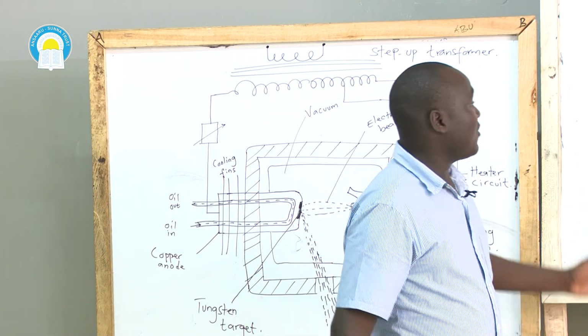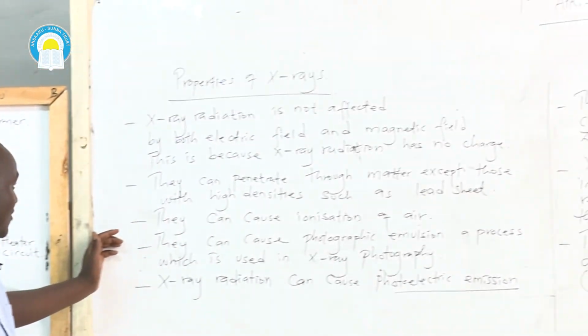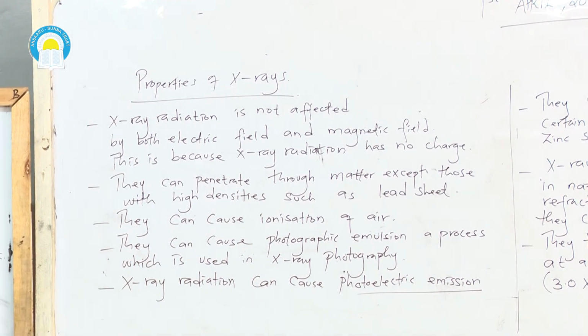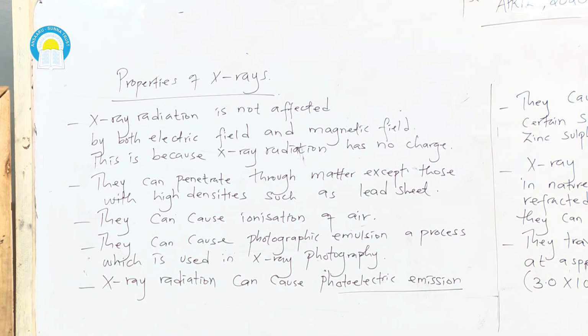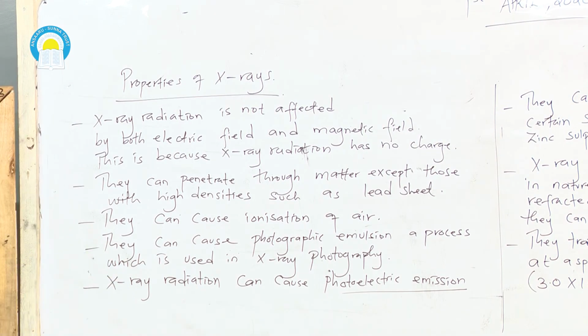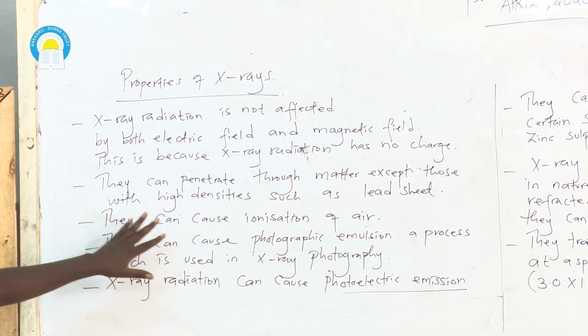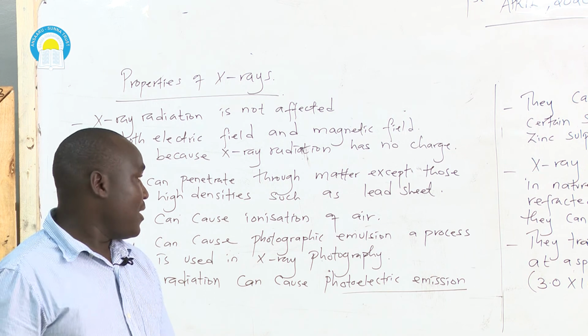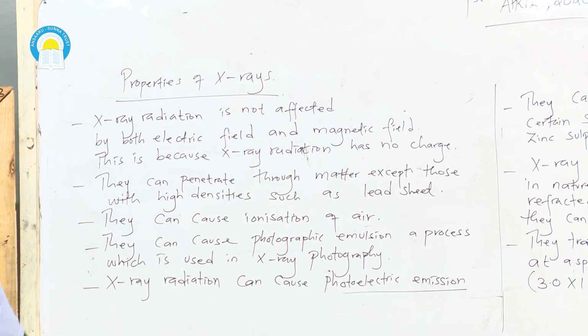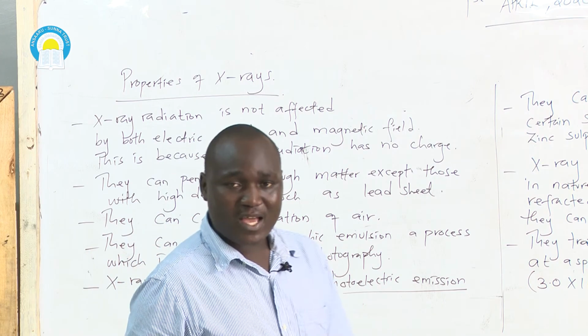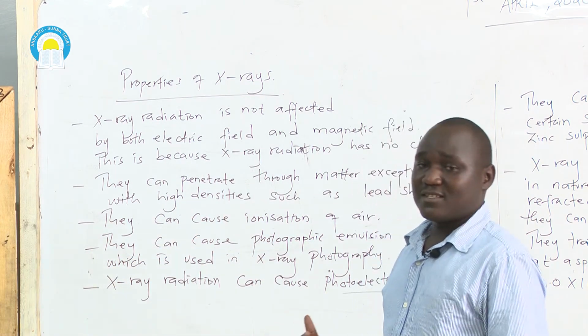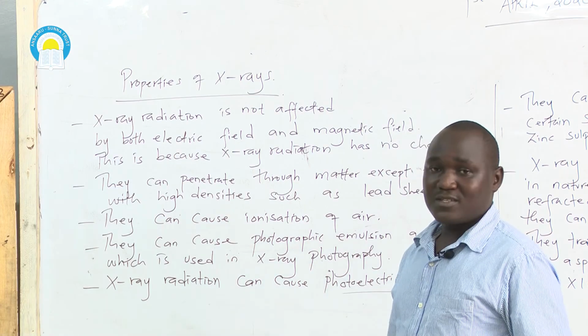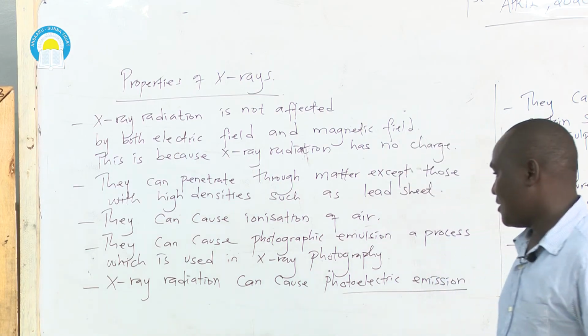Apart from that, we've also talked about properties of waves. We said that they are not affected by both magnetic and electric fields. Why? Because they do not carry any charge. Apart from that, they can penetrate through matter, except those with high densities, such as lead sheet. Apart from that, they cause ionization of air. What had we talked about ionization of air? This is just a process whereby air particles are made to acquire charges.